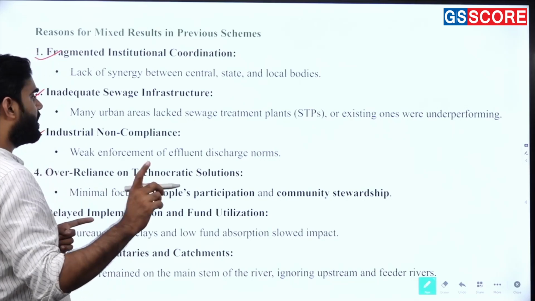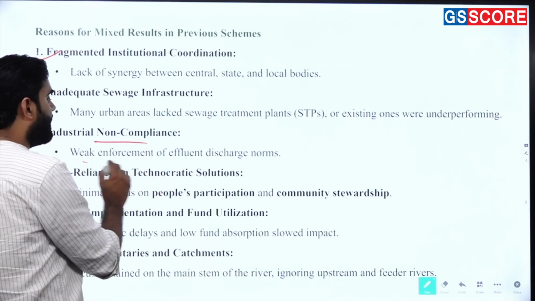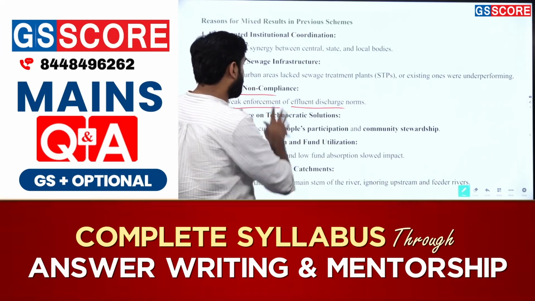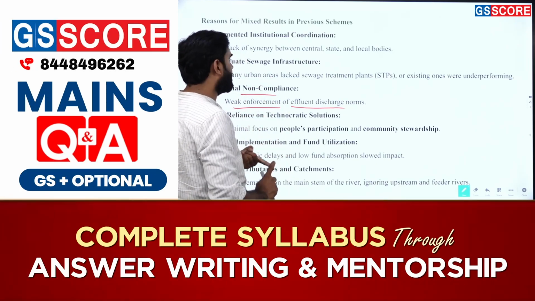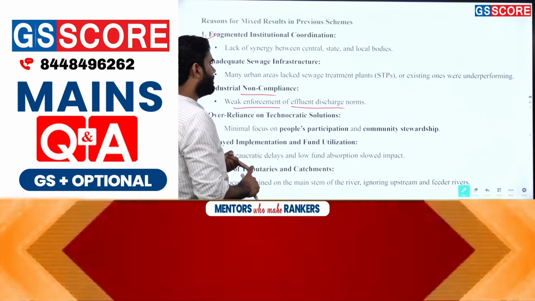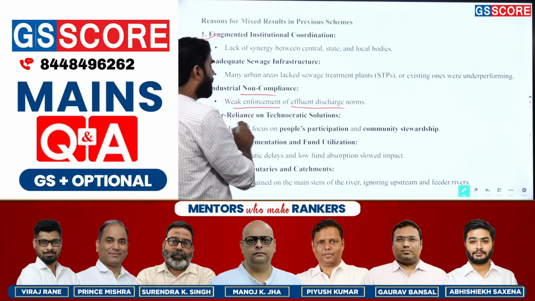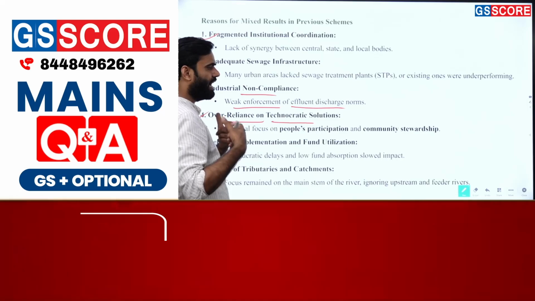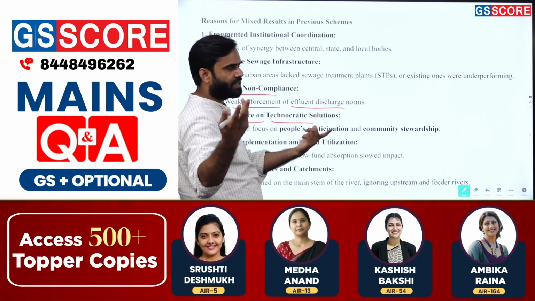Next, industrial non-compliance. You know that weak enforcement of effluent discharge norms. Number of times we have discussed that you have to mention that industrial non-compliance, inadequate sewage infrastructure. Number 4, over-reliance on technocratic solutions. Now you are saying that we have to solve the problem through the technology.